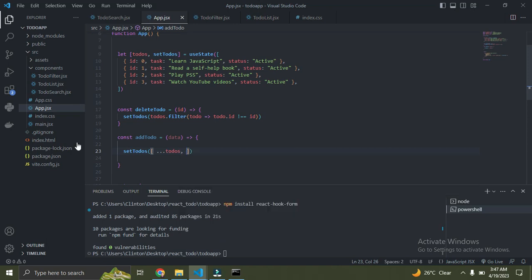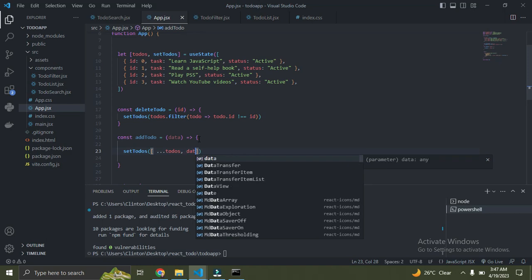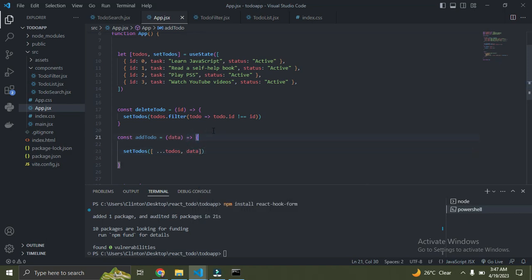We are going to append the new data that is coming in. So we are going to say data. Now this is how we do it. Remember, from what we're doing here, we are only getting the value for the task property from our input field. You understand?